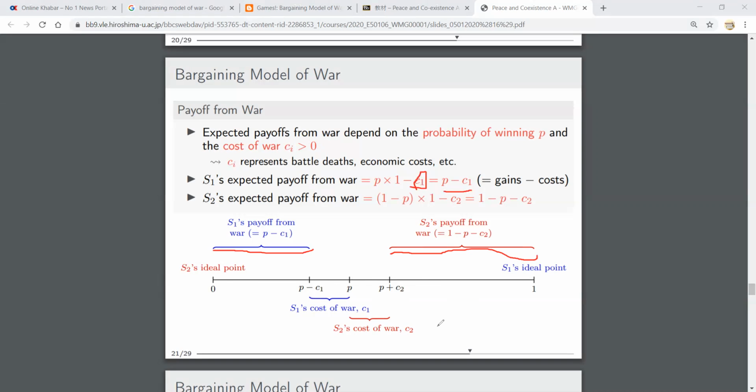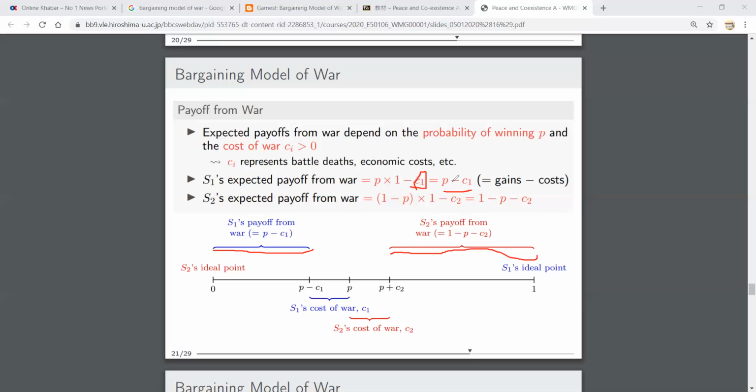And it is called that war is always inefficient because it is Pareto inefficient, because the whole resources is 1. All resources is equal to 1. But if we look at this, the S1 expected payoff from war is P minus C1, and S2's expected payoff from war is 1 minus P minus C2. If we add the payoffs for S1 and S2, it should give the total payoff. It should be equal to 1.